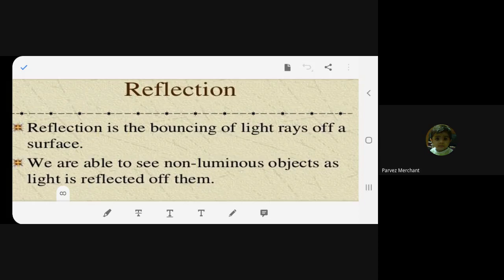Second is that if there are certain objects which are not luminous, that means they are not emitting their own light. For example, let's take duster, let's take pencil, pen, book. They are not emitting their own light. How can we see them? Because the light is reflected from them. Then only we can see them. You understood now? Yes, ma'am.